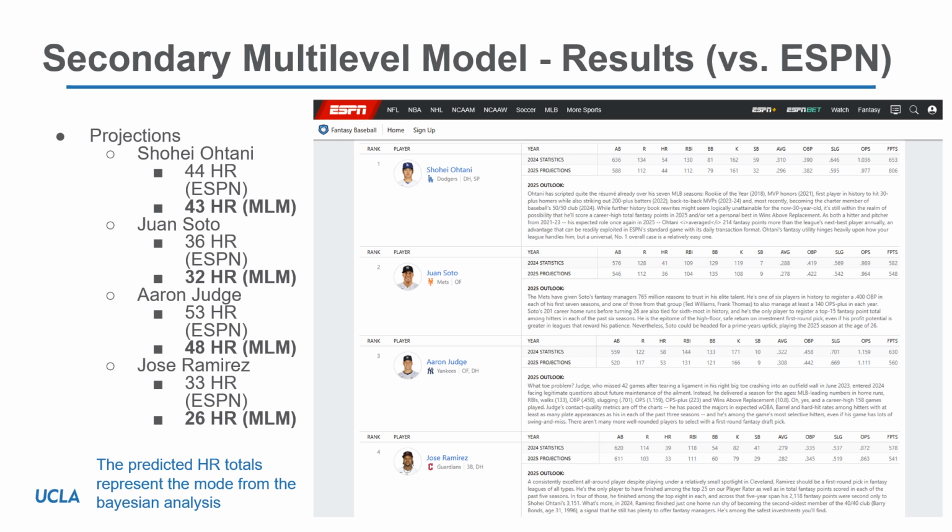These are the results for the 2024 home run leaders and how this model's predicted home run totals compare to ESPN's data. There seems to be good correlation between ESPN's numbers and the numbers this multi-level model predicts. The numbers presented are the modes of the data. The modes of the data are compared to ESPN's prediction. Although the power of Bayesian analysis lies in yielding a predictive distribution, ESPN does not have this readily available for comparison.